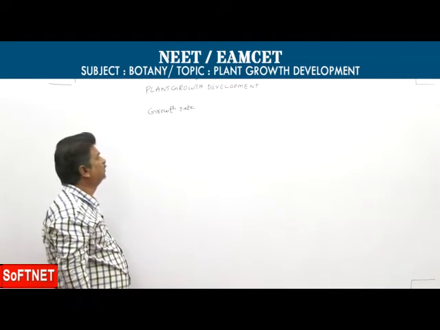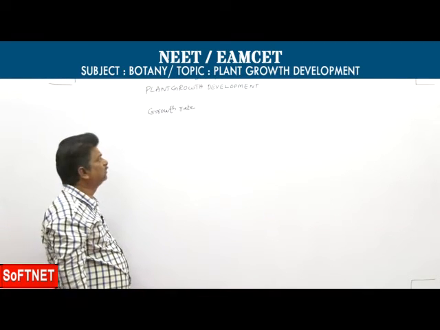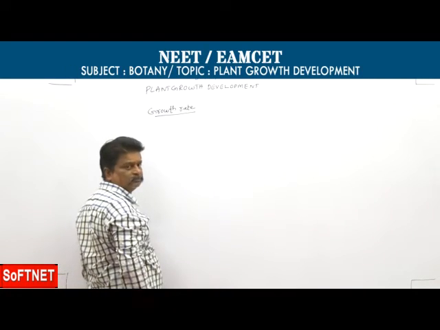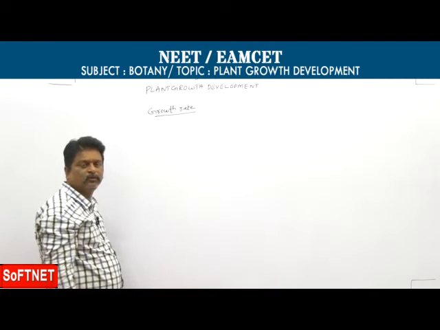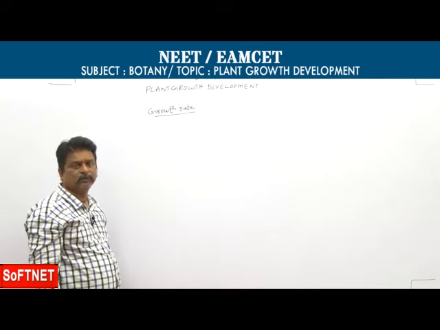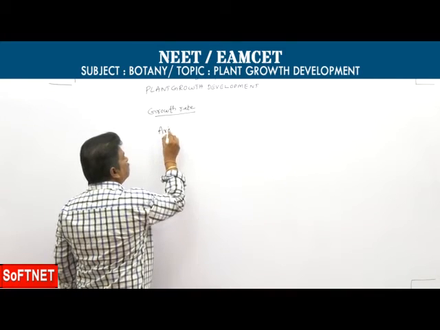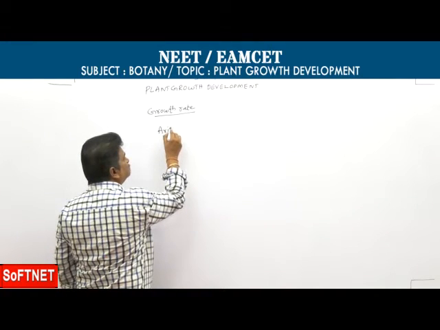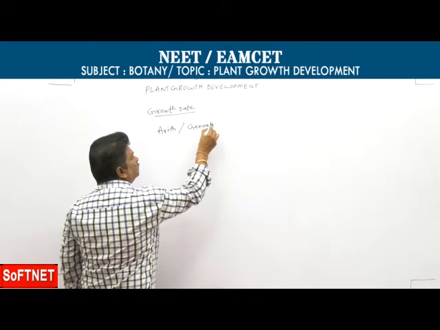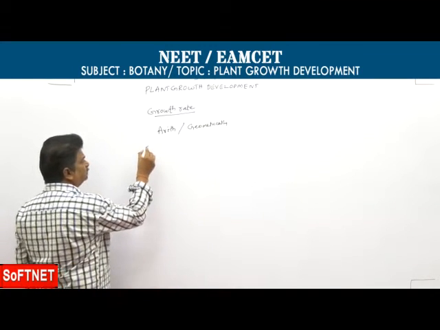Next, growth rate. What does growth rate mean? Increase in growth per unit time is called growth rate. Growth rate can be expressed mathematically, both arithmetically and geometrically. First one, arithmetic growth.